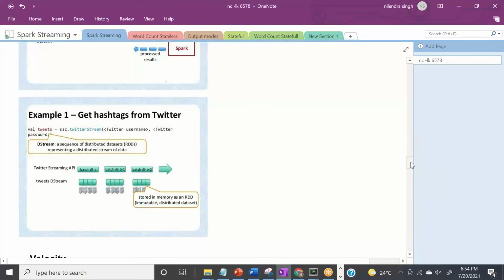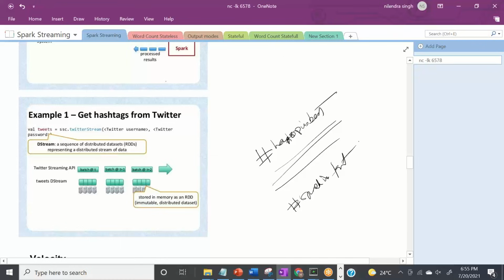Now I will be writing a program for you, but let's go here. Let's say we want to count the number of hashtags from the Twitter application. How does the Twitter application work? We tweet something like this: hashtag Hadoop is best, right? And then we write a tweet here, hashtag Spark is fast, something like this. And somebody is saying US elections, something like this, right?